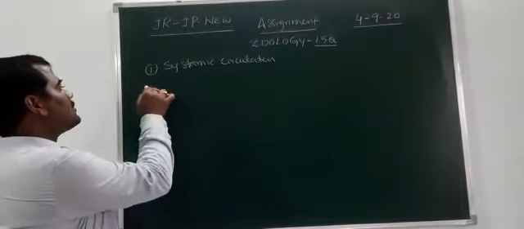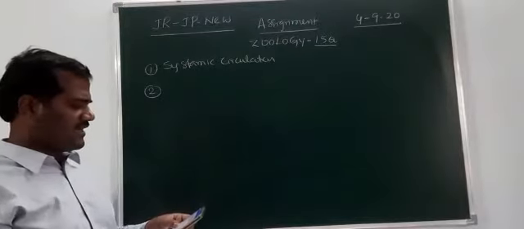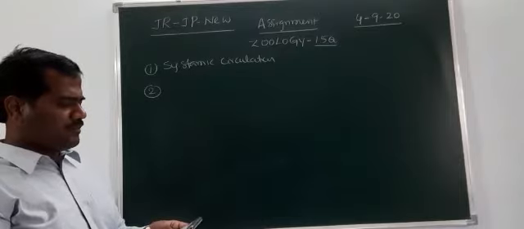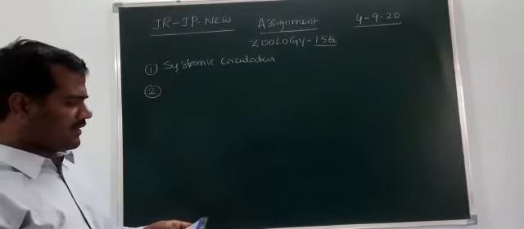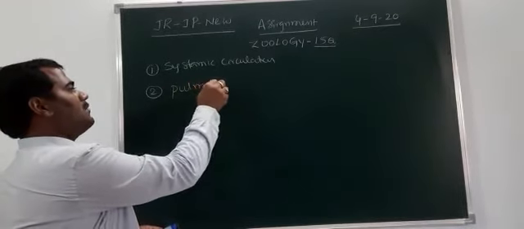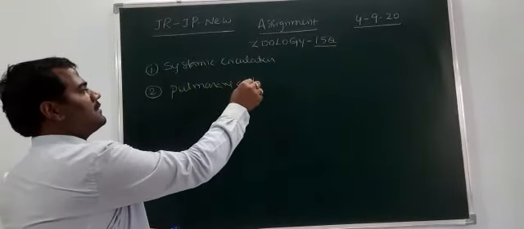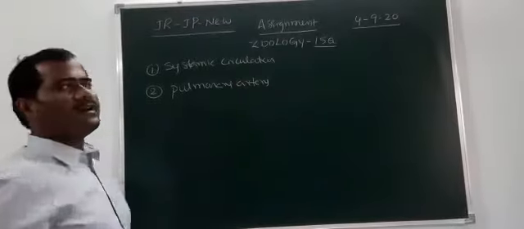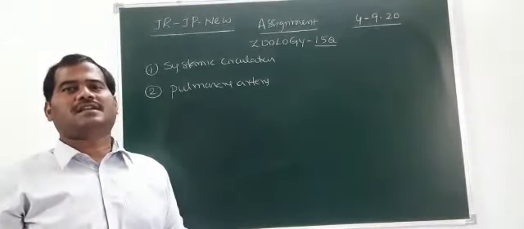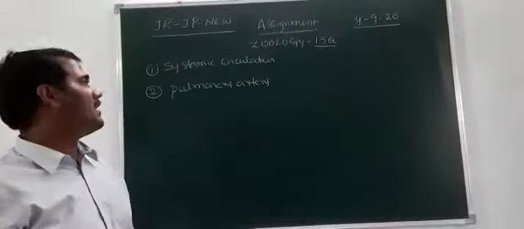And the second question is the pulmonary artery. The pulmonary artery starts from the right ventricle to the lungs, related to blood circulation.